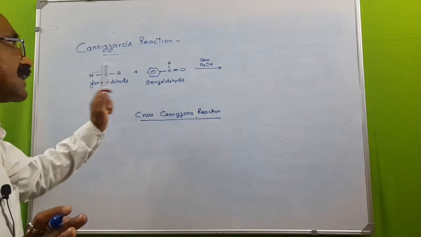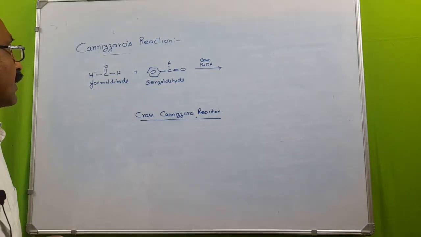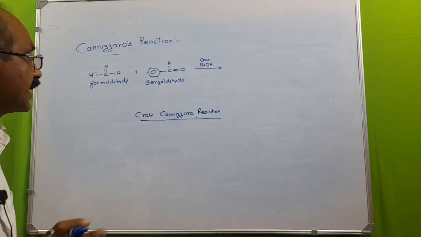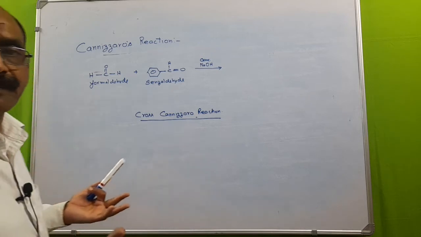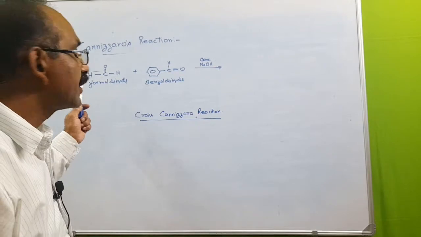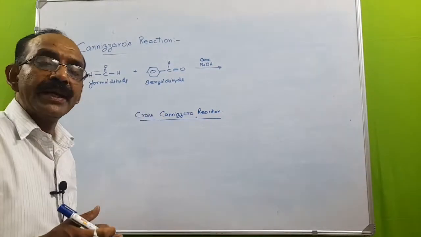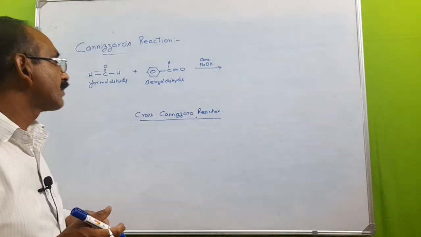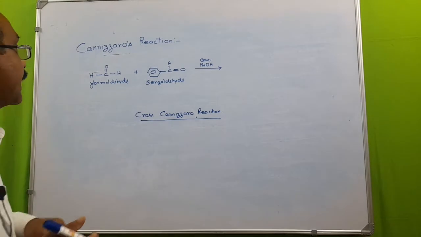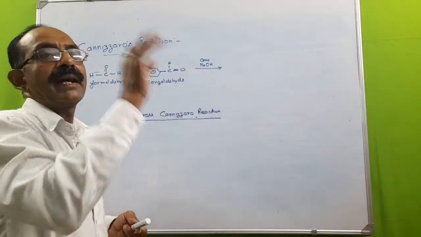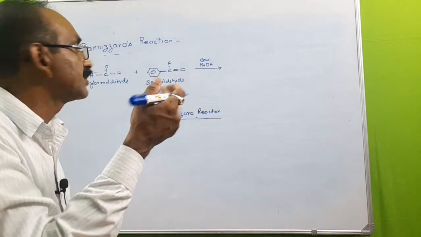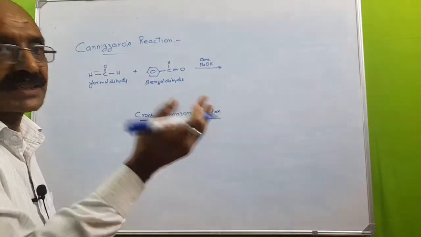If both the aldehydes participating in the reaction are different, then it is cross Cannizzaro's. The remaining process is the same. One molecule will get oxidized, another one will be reduced. Remember one thing, if one of the aldehydes taken is formaldehyde, it is formaldehyde which will get oxidized exclusively.